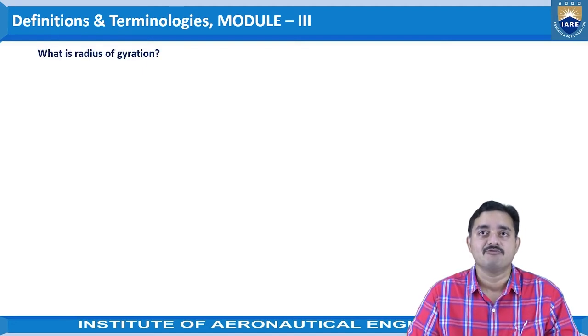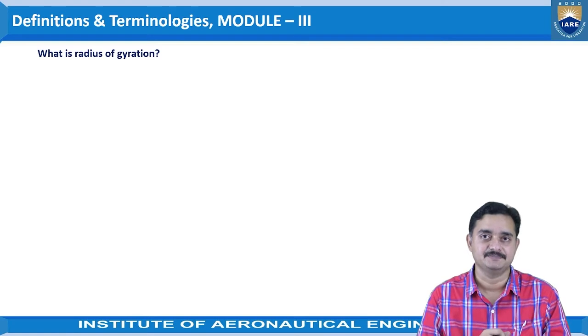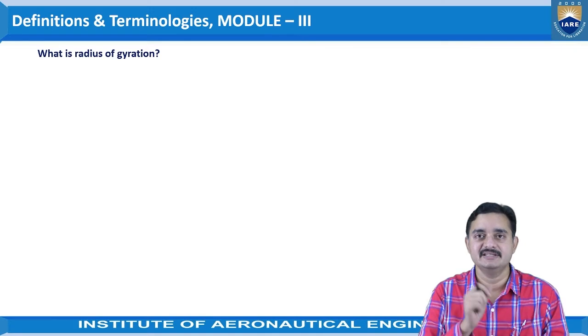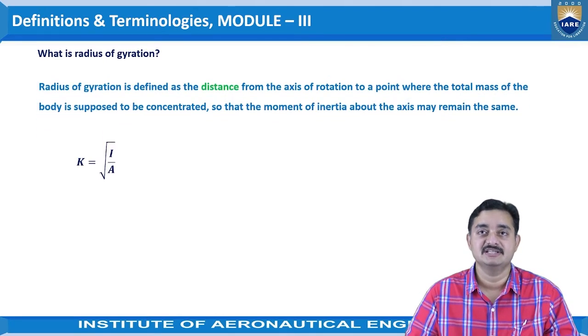Coming to the next one, what is the radius of gyration? The basic understanding of this term is that, as the term itself represents, it is a distance, or a length, which we are going to consider. The radius of gyration is defined as the distance from the axis of rotation to a point where the total mass of the body is supposed to be concentrated.